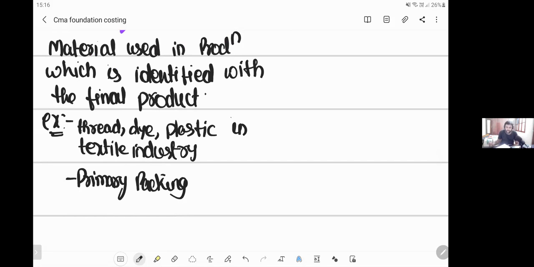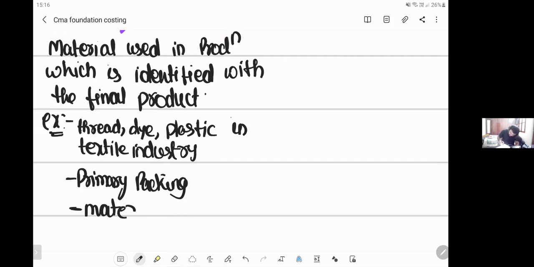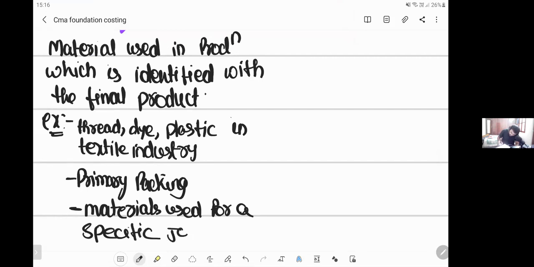Okay, materials used for a specific job. All these items are supposed to be direct material.